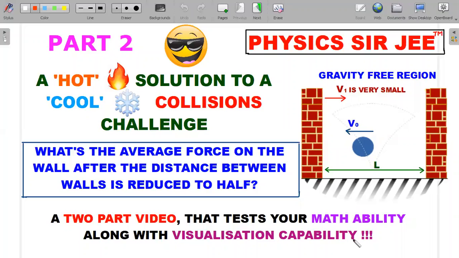This is part 2 of the collision of a ball between the walls, with one of the walls moving in a gravity-free region and all the collisions being elastic.